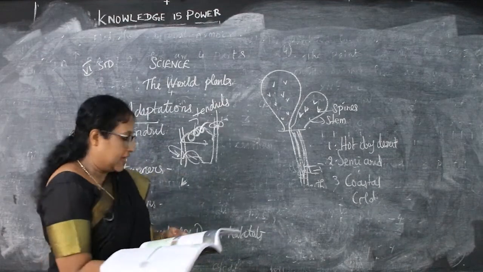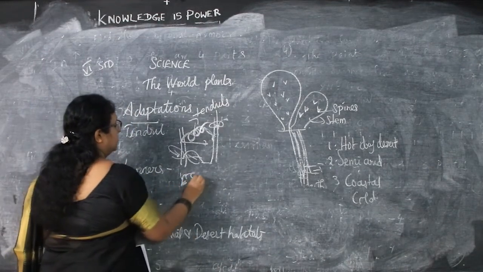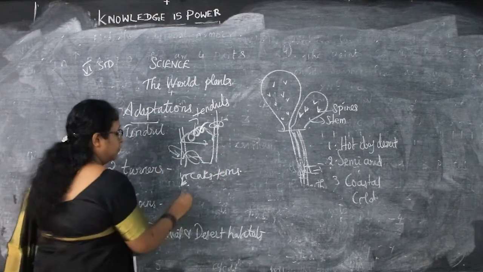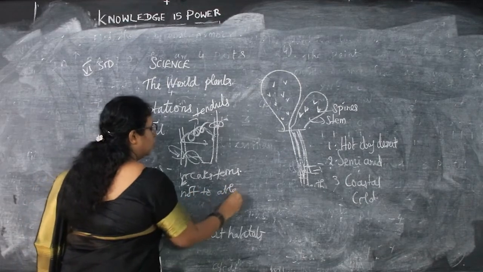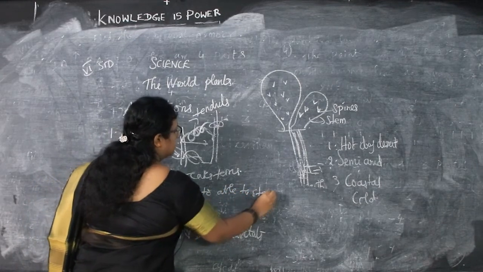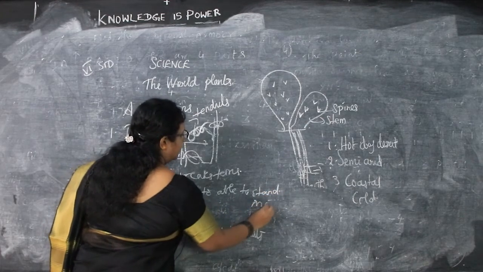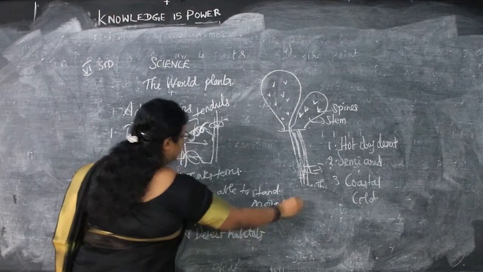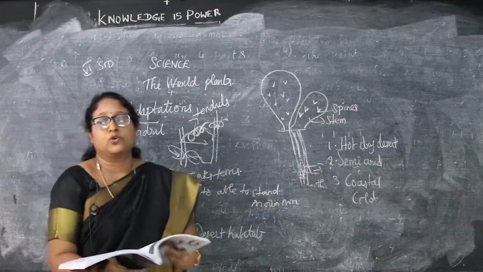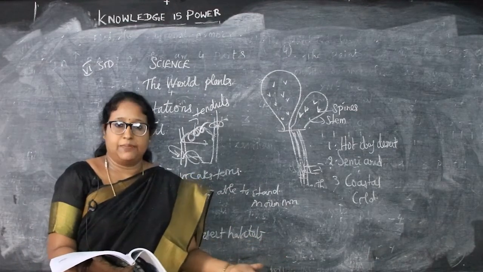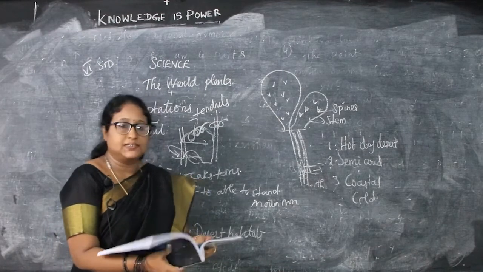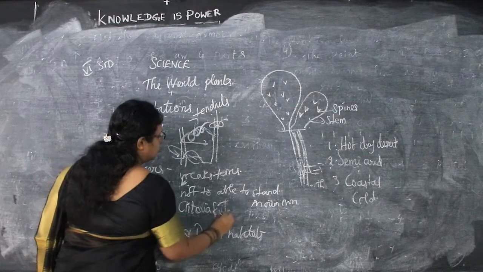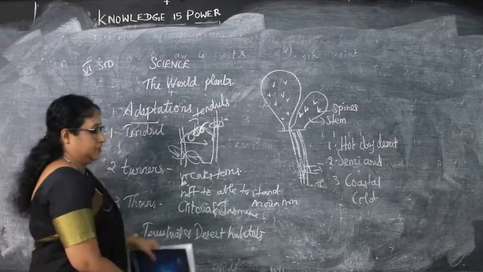Then is twiners. These are the weak stems which are not able to stand on their own. So they get the support from the neighboring plant. Examples for this are Clitoria and jasmine. So next is the thorns.